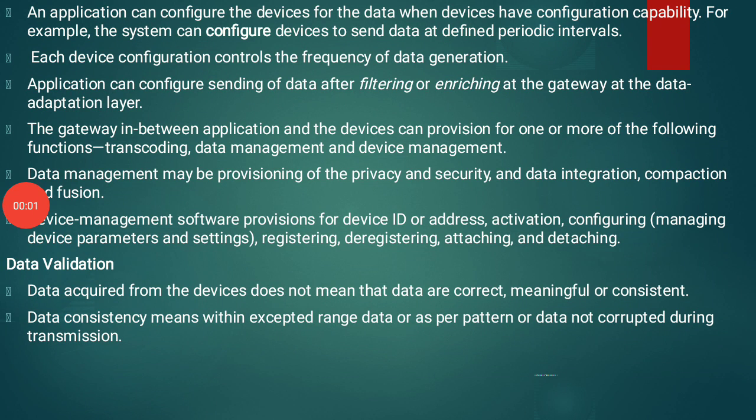An application can configure the device for data when the device has configuration capabilities. So an application program can set up the device for the data when the device has setting capabilities. Configuration capabilities is nothing but setting capabilities. For example, the system can configure a device to send data at defined periodic intervals. The system can set up the devices to send data at defined periodic intervals.